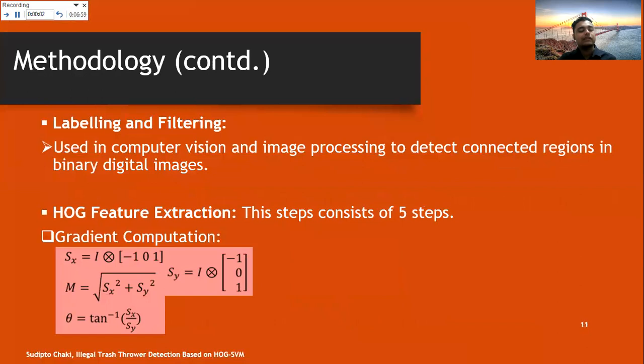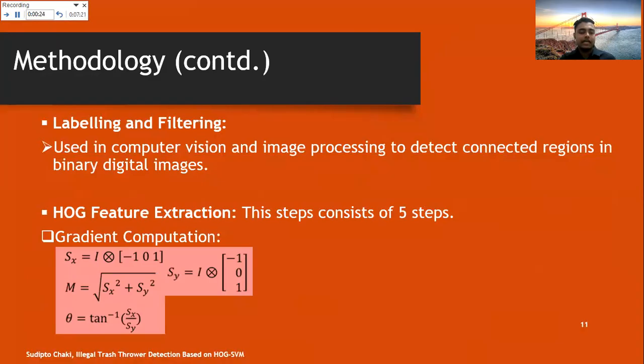For the labeling and filtering part, we have used 4-connected and 8-connected regions to effectively label and filter those operations and effectively count them as region of interest. Then we have applied the HOG feature extraction algorithm, and it has 5 steps. The first is gradient computation.